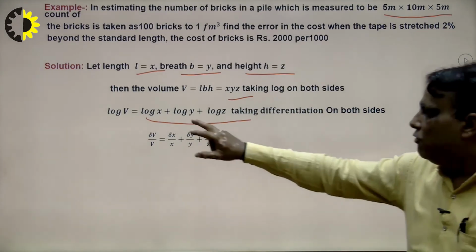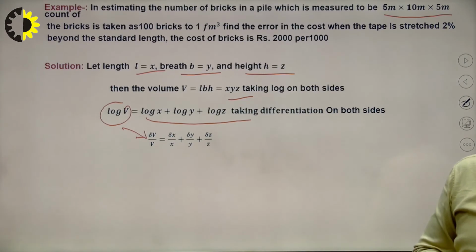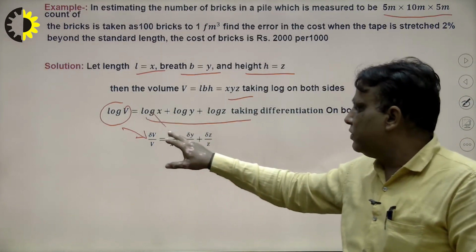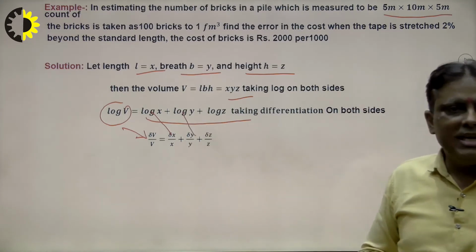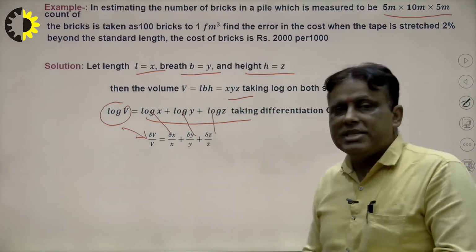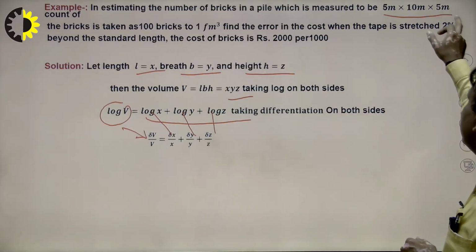Now differentiate. The differentiation of this will be delta v upon v, and the differentiation of the right side will be delta x upon x, in the same way 1 upon y into delta y, and in the same way delta z upon z. Multiply by 100 on both sides because the percentage error is given.